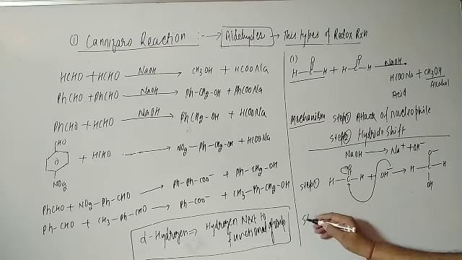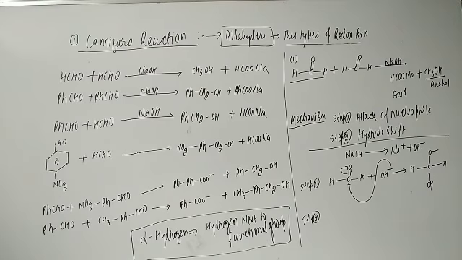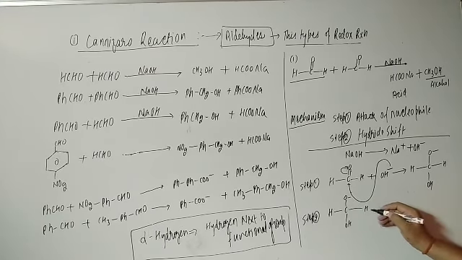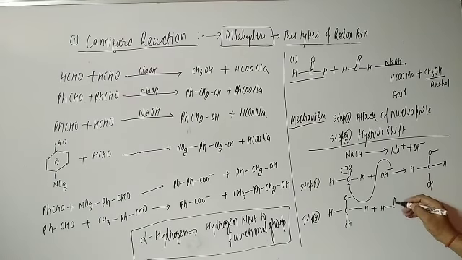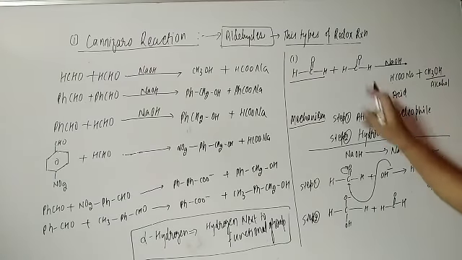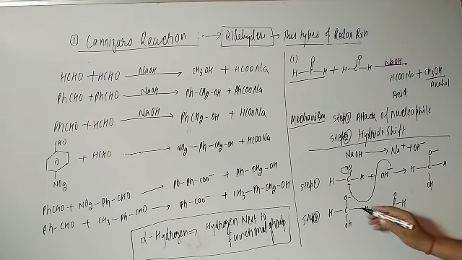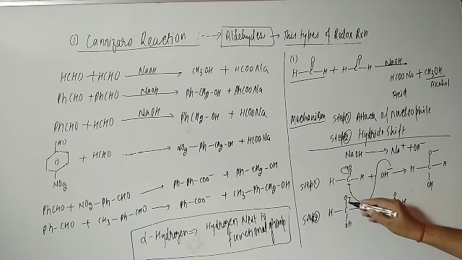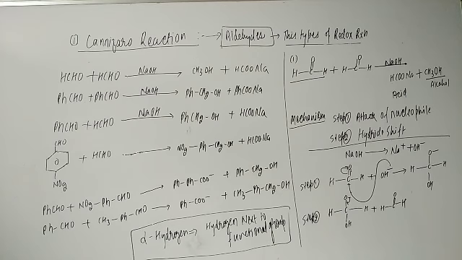Now step number 2, you write step number 2. In step number 2, HCO minus is there, students. Here is OH, and here is H, and here you can write HC double bond O, another molecule you have taken. So this lone pair of electrons is going to form the double bond, student. And if it is going to form a double bond, this negative charge is going to completely shift to this one.